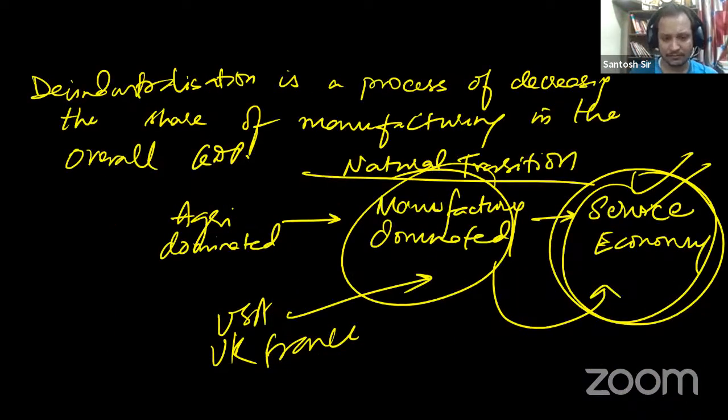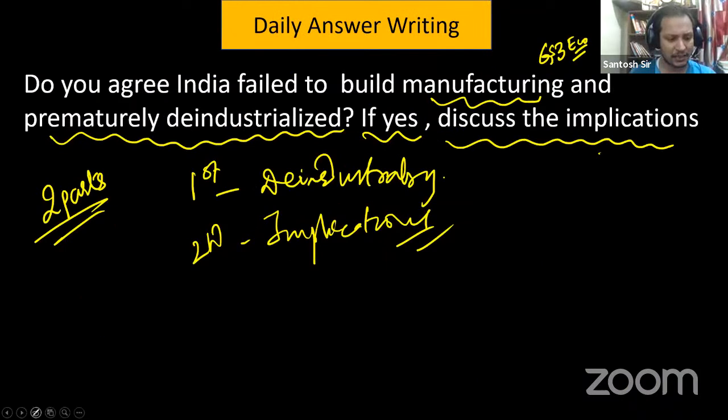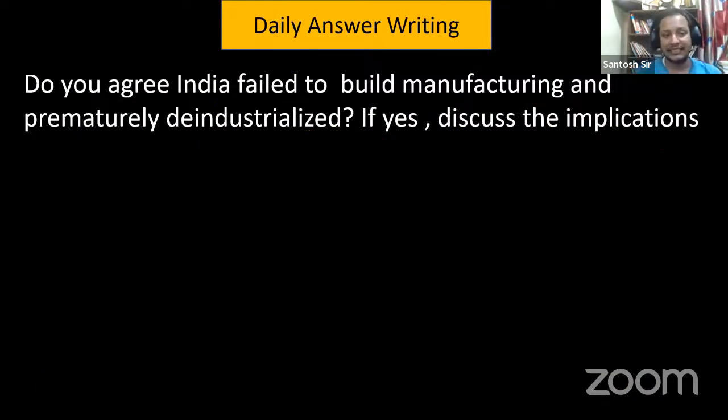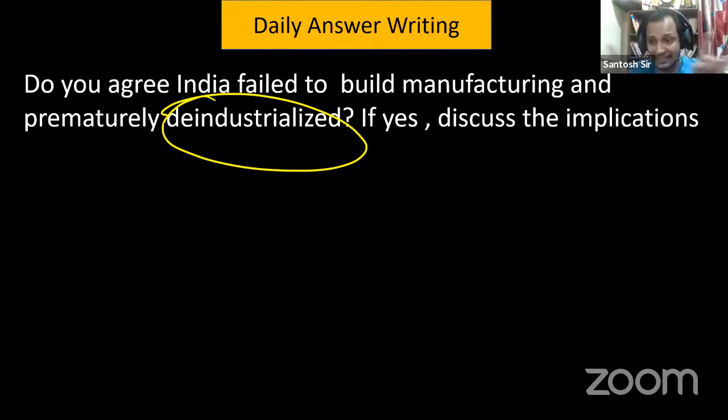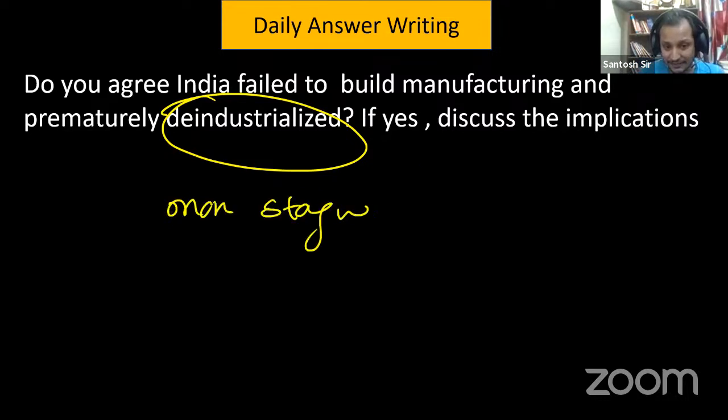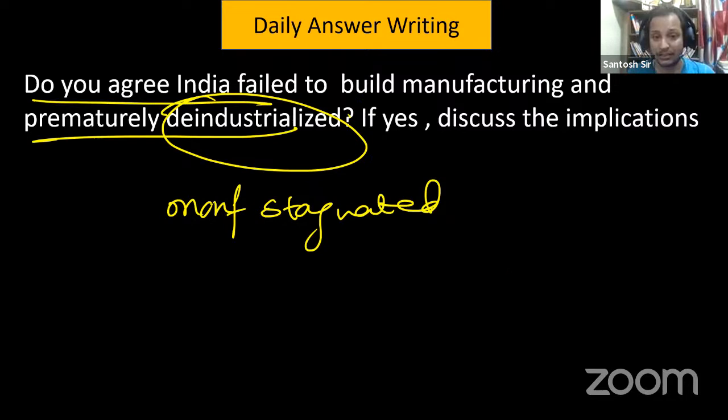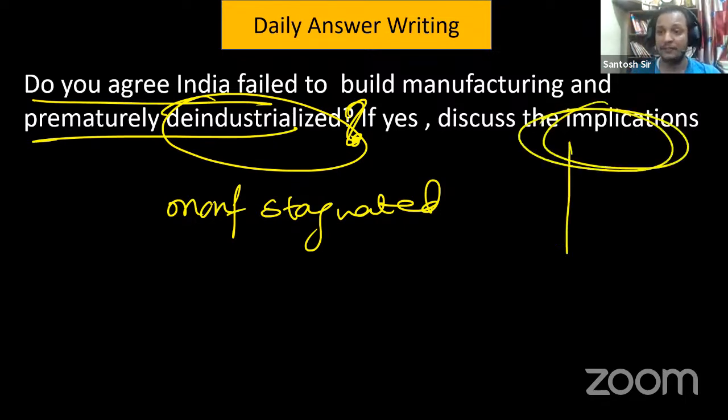Just remember one thing. Although the question was saying that India has deindustrialized, India has not deindustrialized. India has stagnated. Manufacturing has stagnated. So you need not accept what is in the question, because it's a question mark. You'll say that manufacturing has not reduced, it has stagnated. But yes, there are some negative implications of that, which we have discussed.